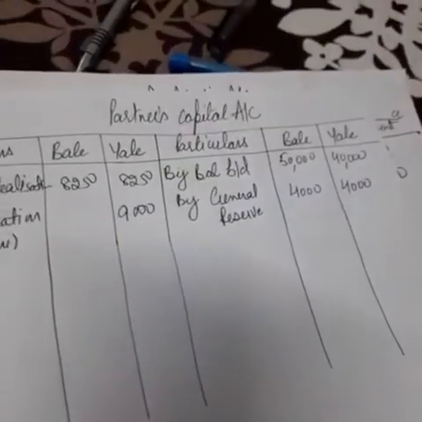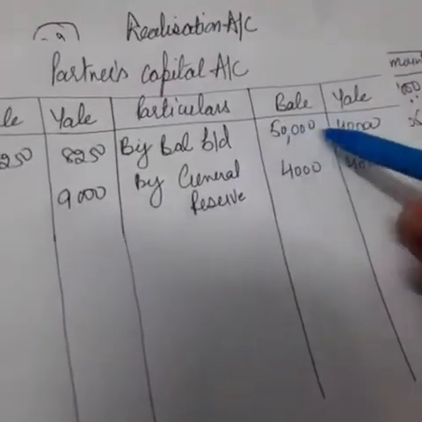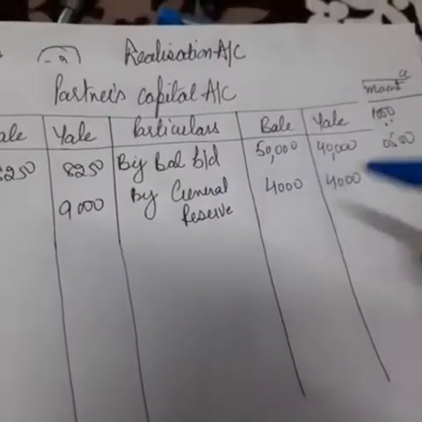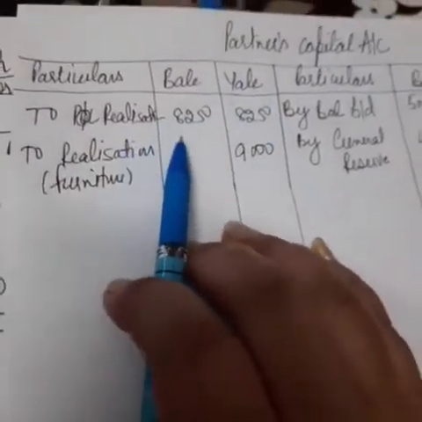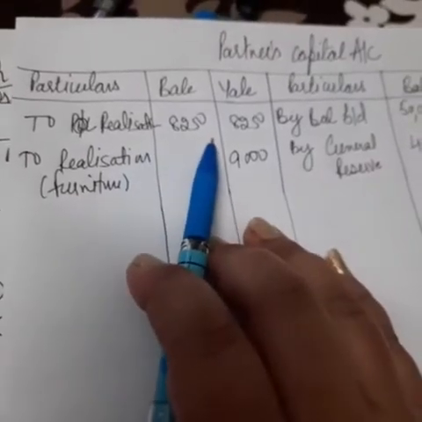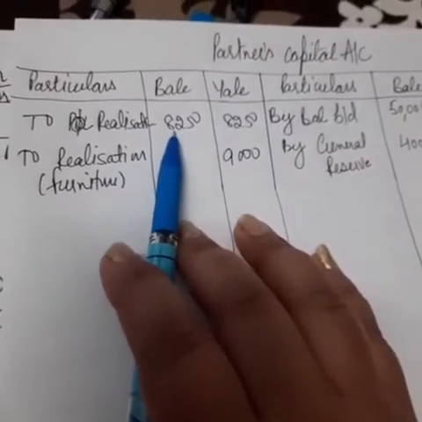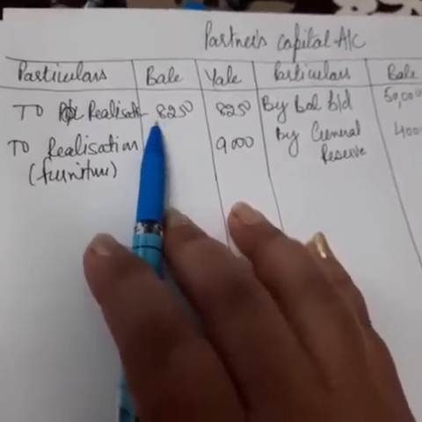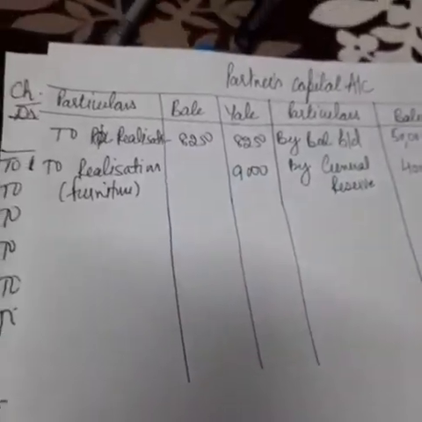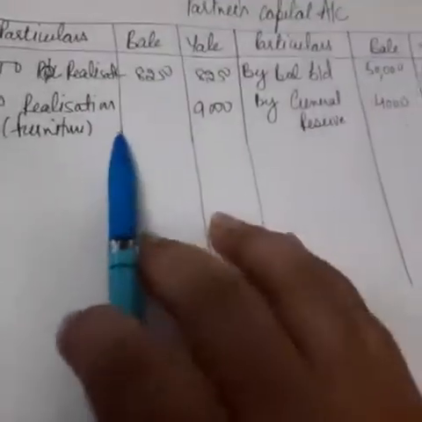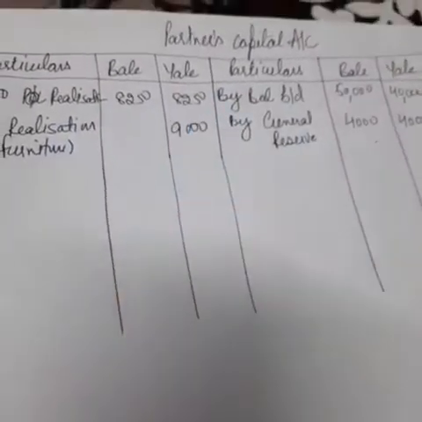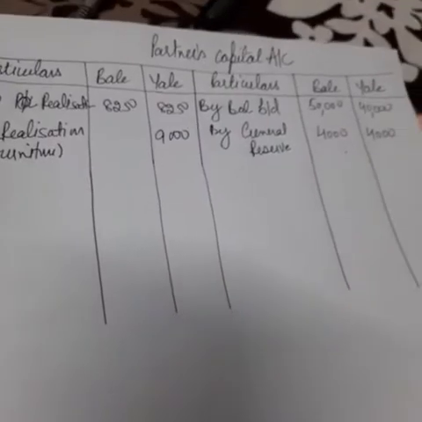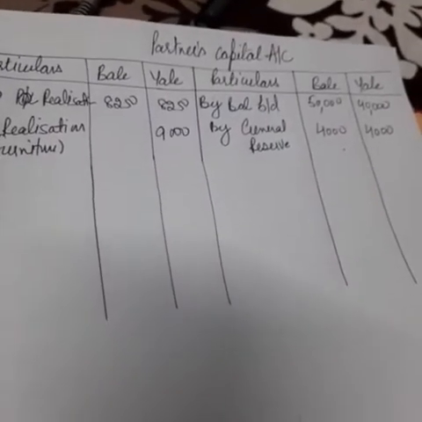See what I have done. Firstly, I have transferred the brought down balances in the partners' capital account. Then I have transferred the journal reserve, which was to be distributed in the equal profit sharing ratio. Then I have transferred the loss of realization, which was to be shared equally. 16,500 was the balance, and I have transferred 8,250 to each of their accounts. Then Zale has taken furniture, so that we will take from his capital account. Okay. Now this is the time to balance our accounts.